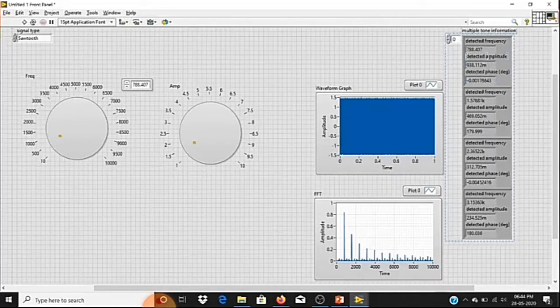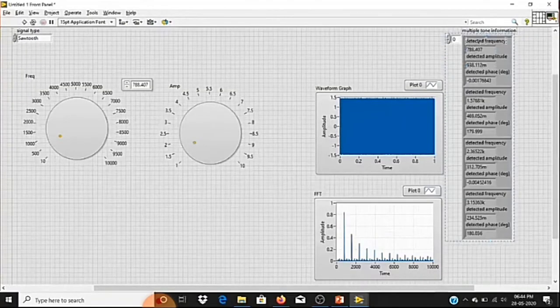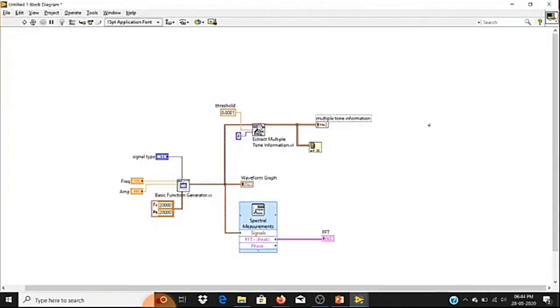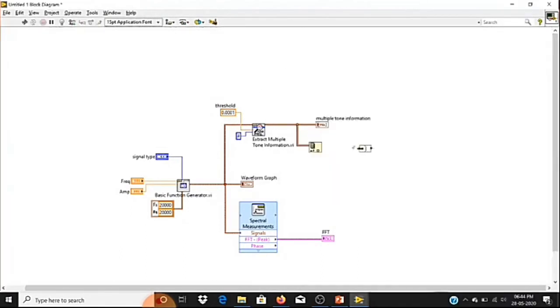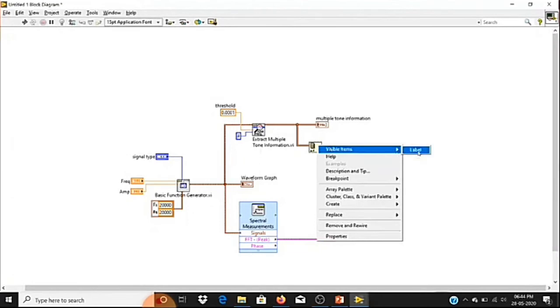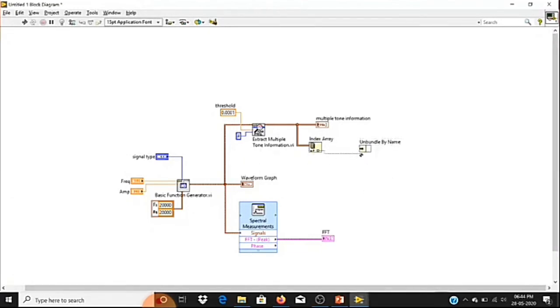Here I need only the detected frequency, which is my actual frequency. For that, I'm going to use the unbundle by name function. Let me give a label, so we'll get an idea. I have created a label, so I'll pass this information. From this I have separated only the detected frequency.